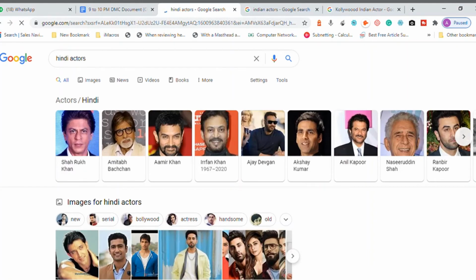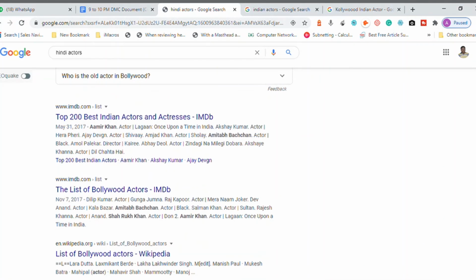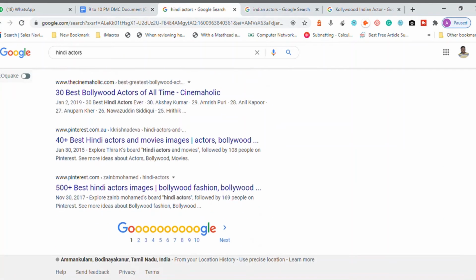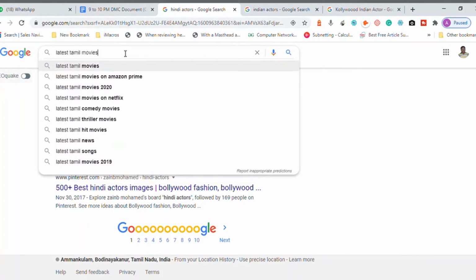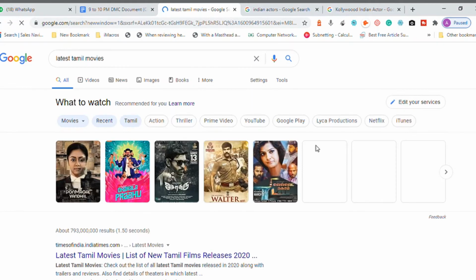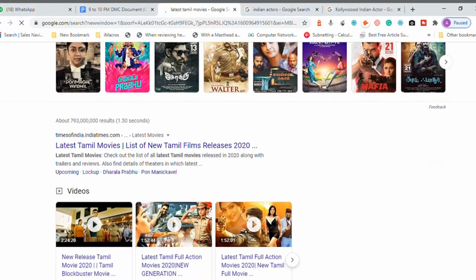Now when I say Hindi actors, I get only 10 results. Even now that doesn't show. Okay, let me try with a different keyword. Let me go with latest Tamil movie. So there are some results coming in, and I go to the bottom.